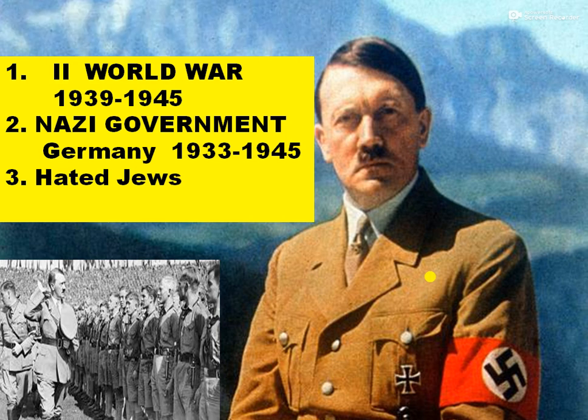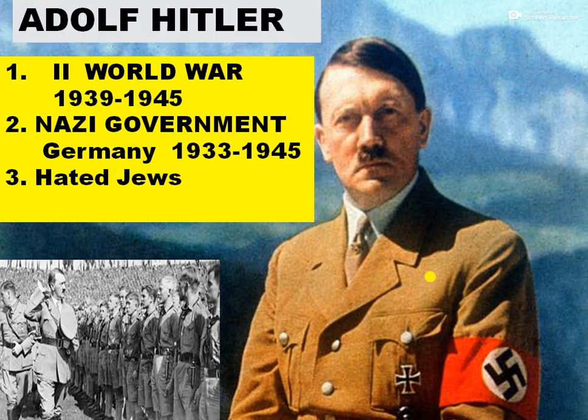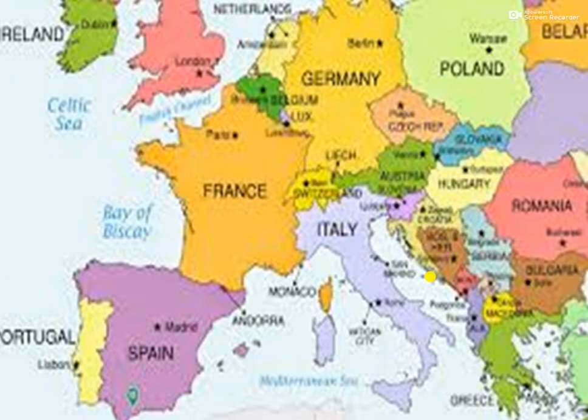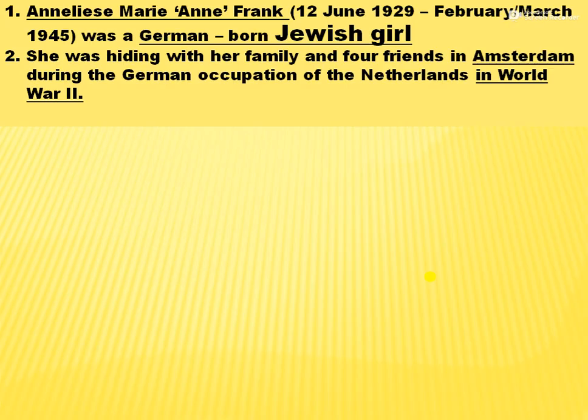It's Adolf Hitler, and World War II is very prominent in this lesson because it started from 1939 to 1945. You all know that. And the Nazi government was one of the most terrorizing governments in Germany, which ruled from 1933 to 1945, because they hated Jews and started killing them in the gas chambers and all. So Germany was under the control of the Nazis, Hitler, and then it spread to Amsterdam, Netherlands and Holland.